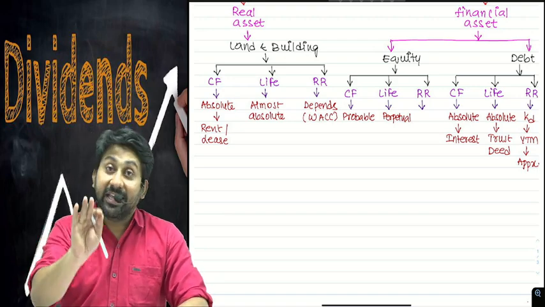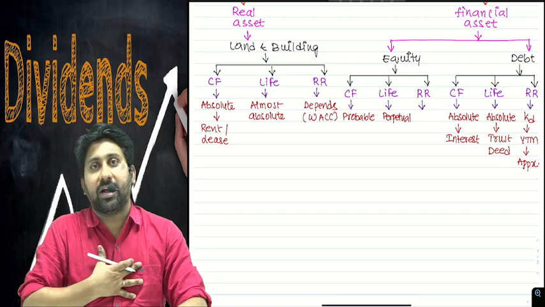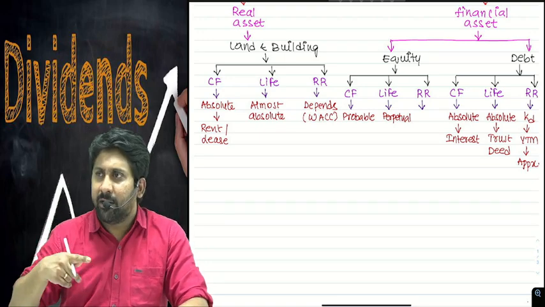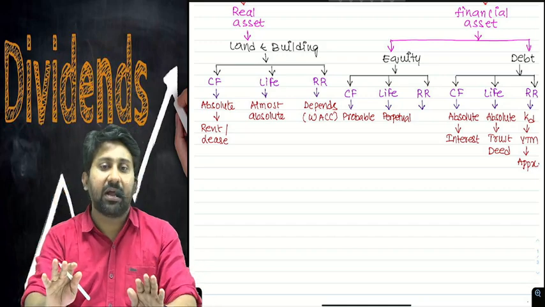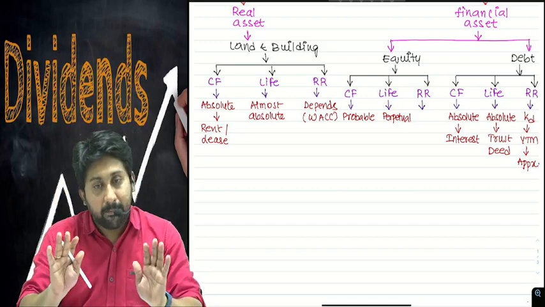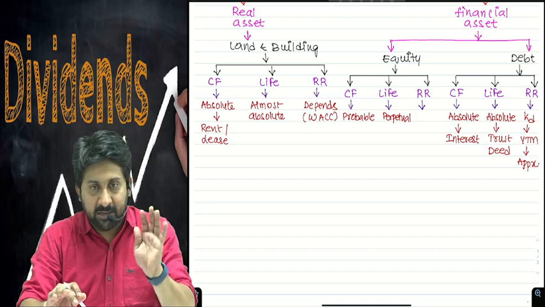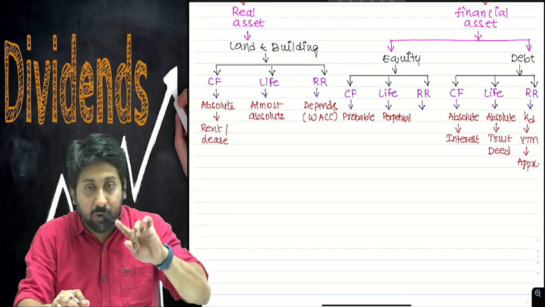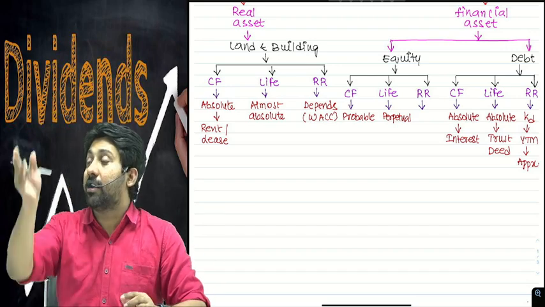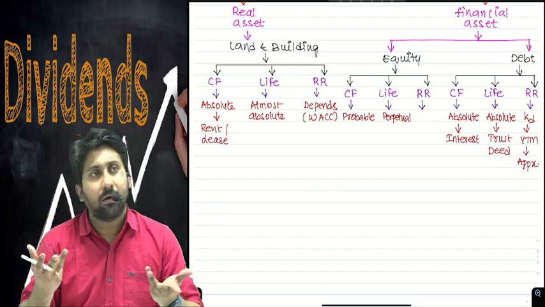There is an end, but I don't know the end. When you don't know the end, don't say that this is the end. Therefore, we presume, it's a presumption or an assumption. That's why it is also called a fundamental accounting assumption. We presume going concern. Really, whether the company will be there in the near future, who knows?